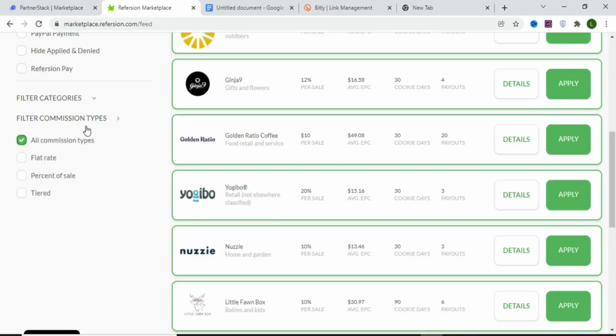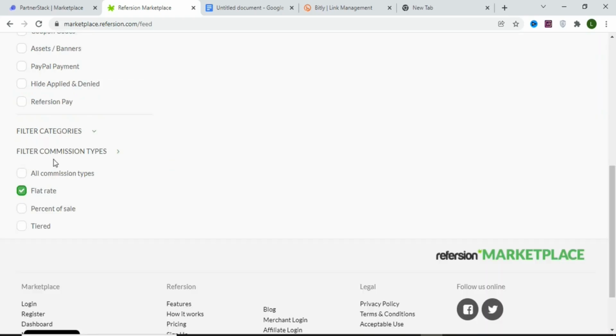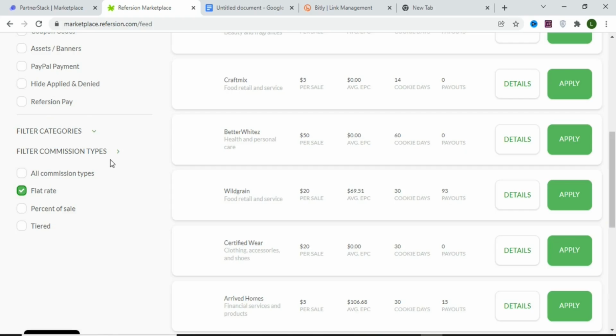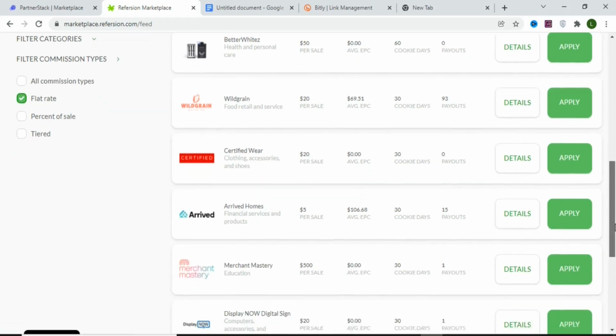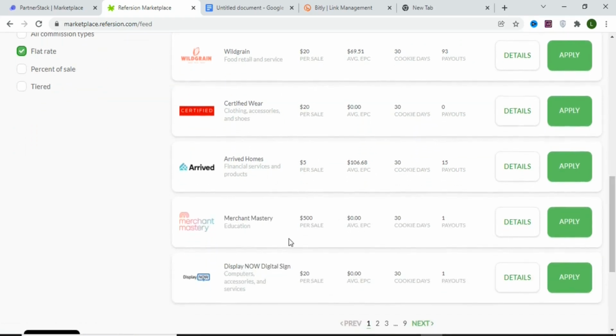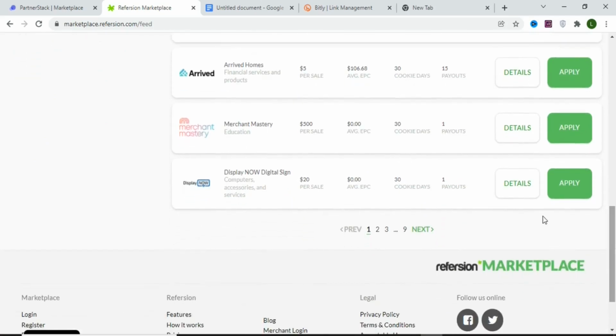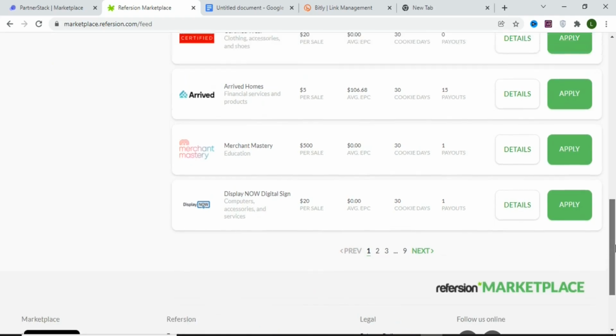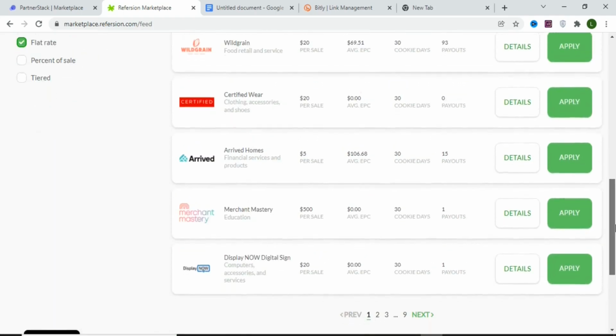You can also come here and filter by the commission type. You are going to select flat fee, so you want to know the exact amount that you can earn per sale. When you come here, you can see this brand is going to pay you $5 when you get a sale, you can see $50, you can see $20, $20, $5. So it depends on the brand that you are promoting. When you come here, you can see $5, $500, $20. There are many products here. You can go to page 2, page 3, and many others to find different brands that are willing to pay you to promote their products.